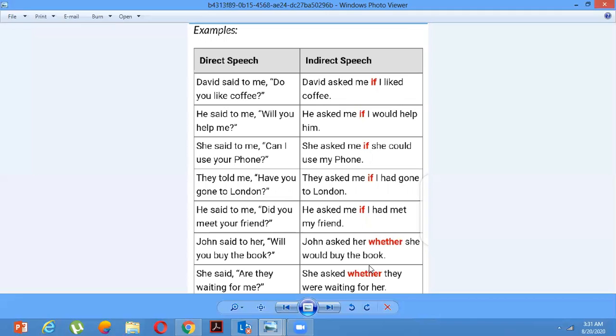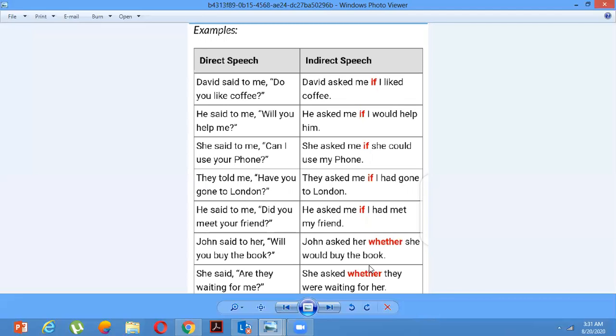And the indirect one is, David asked me if I like coffee. You see, all the helping verbs, the question words do, will, can, have, did, all of them will be removed, and "if" and "whether" will come instead of these words.